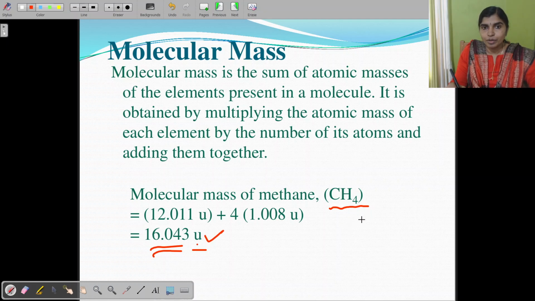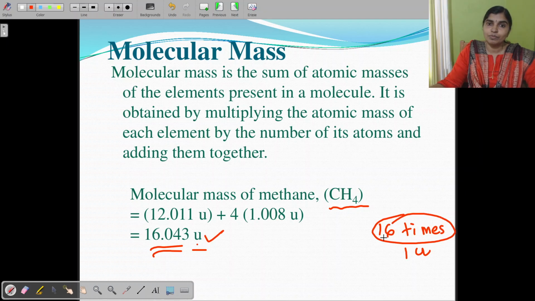Here the mass of one molecule of CH4 is 16 times heavier than 1 U. When compared to 1 U, how many times heavier is it? A molecule of CH4 is 16 times heavier. That is the meaning. Okay.